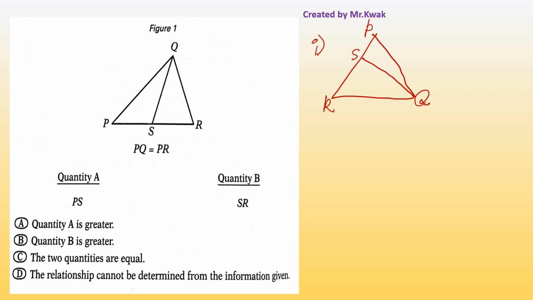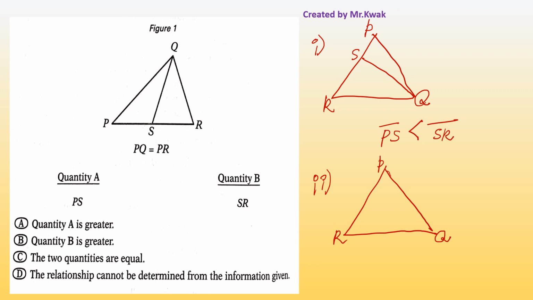In that case, line PS could be shorter than line SR. But what about like this way? P, R, Q, and S could be here. In that case, PS could be longer than line SR.